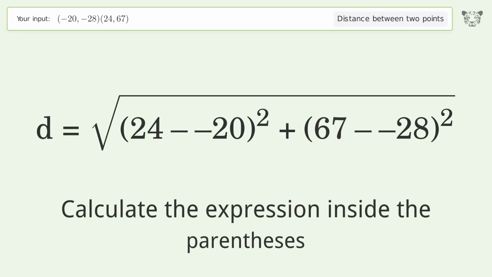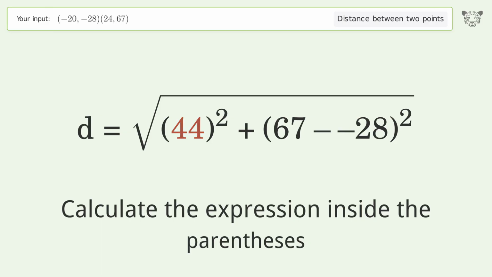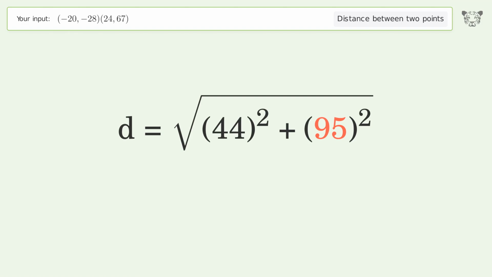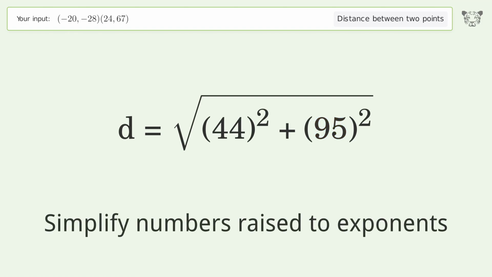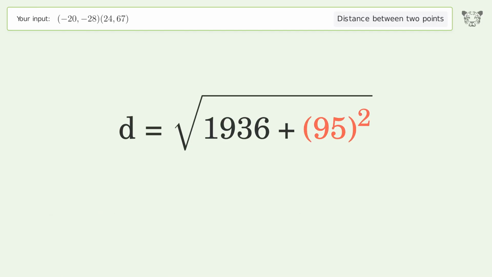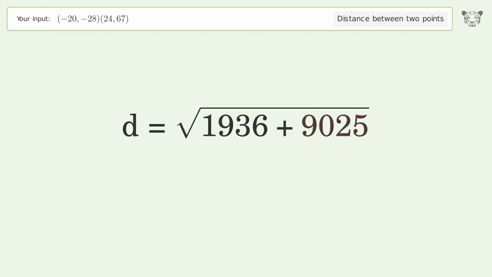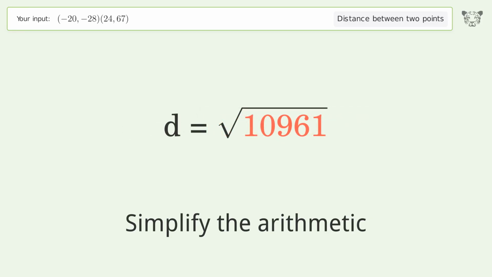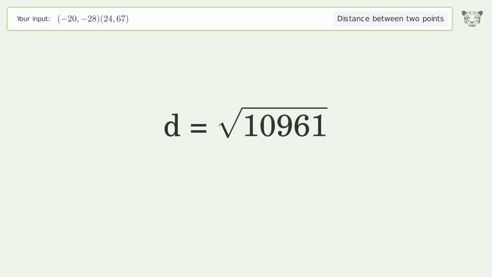Calculate the expression inside the parentheses. Simplify numbers raised to exponents. Simplify the arithmetic. And so the distance between the 2 points is the square root of 10,961 or 104.695.